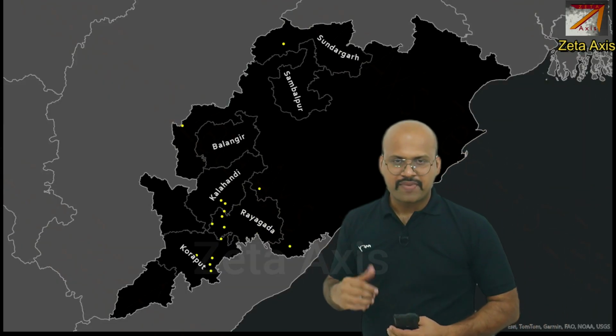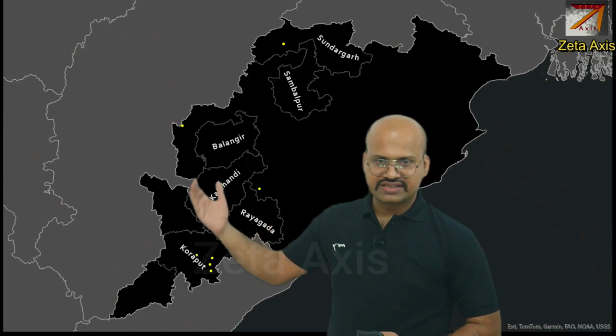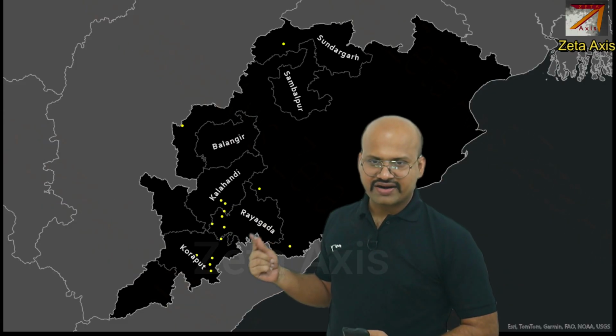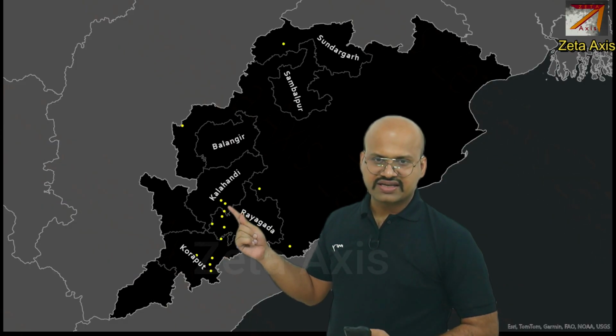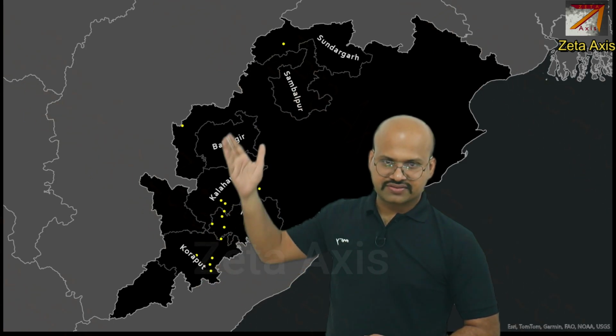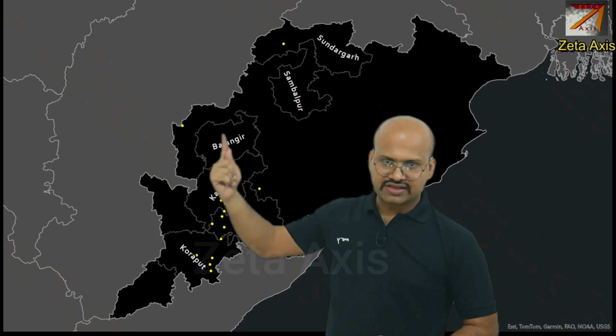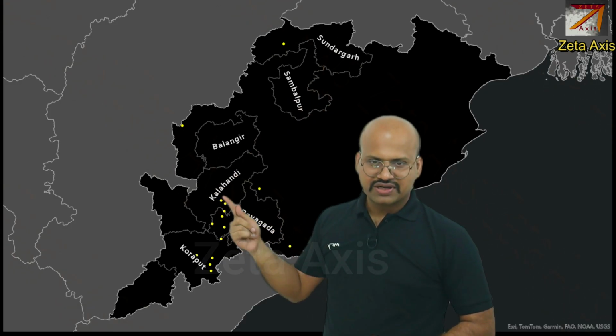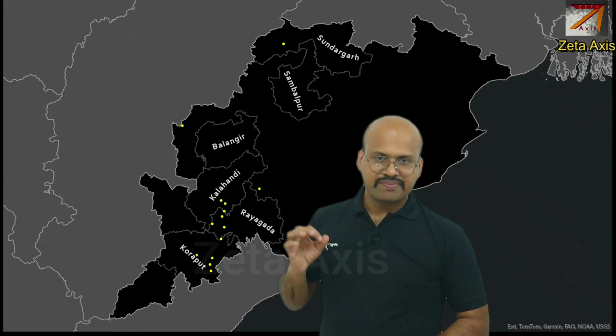Here is the map of Odisha where we can see the regions where bauxite is produced, and Rayagada, Koraput and Kalahandi. These are the major three districts where we see most of the production. There are also reserves in other places. So these districts are the districts where there are bauxite reserves, but these points indicate the mine locations.